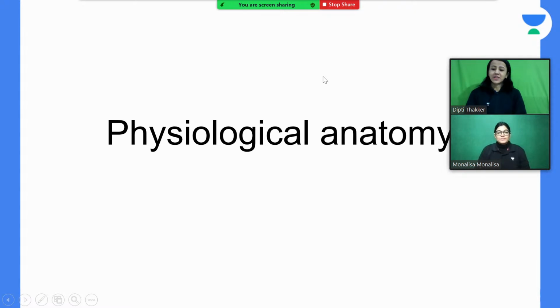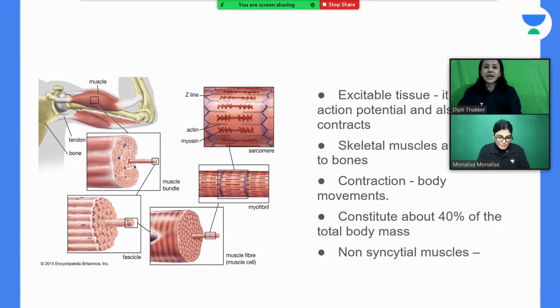Now, ma'am has explained nicely the anatomical aspects, now we'll come to physiological aspects, that is the physiological anatomy of skeletal muscle. Madam has taught very nicely the anatomy, and I will continue with you all with some physiological aspects, the functional anatomy. As we have discussed the tendon and aponeurosis, madam has also nicely explained epimysium, endomysium, and perimysium.